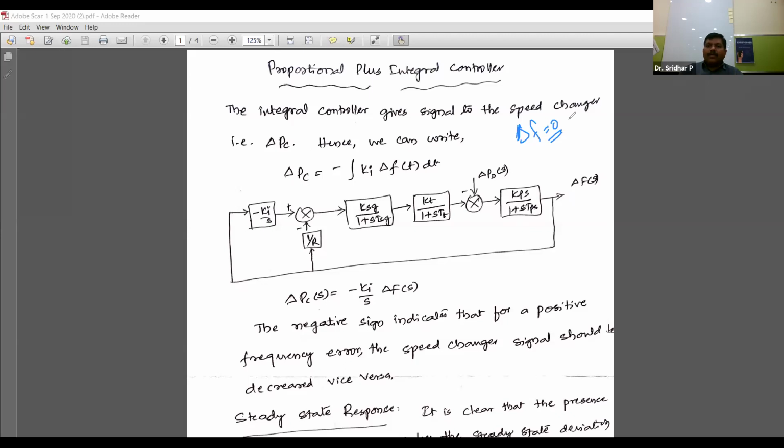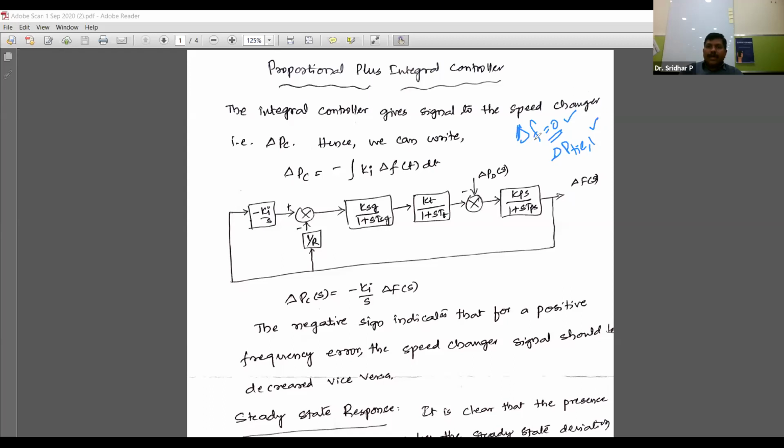And in two area control, in addition to this, we are also going to monitor the tie line power in area 1 and area 2. So these are the two important parameters. Always these two parameters must be within the acceptable range. In order to keep these two parameters within the acceptable range, a controller is required. That controller is nothing but the PI controller, that is an integral controller.